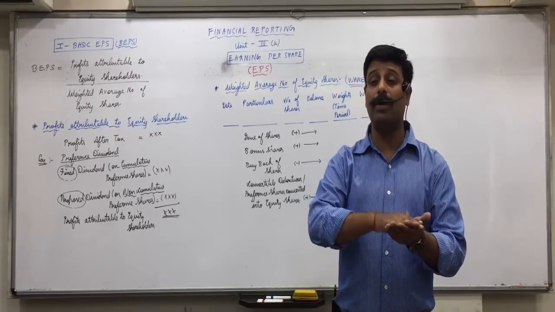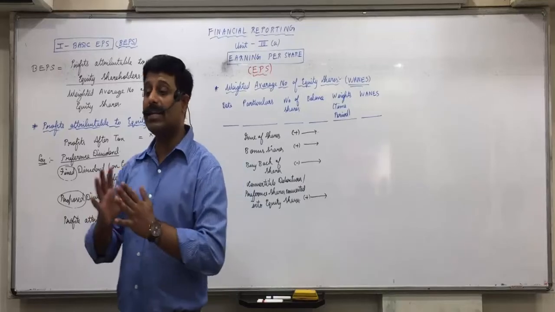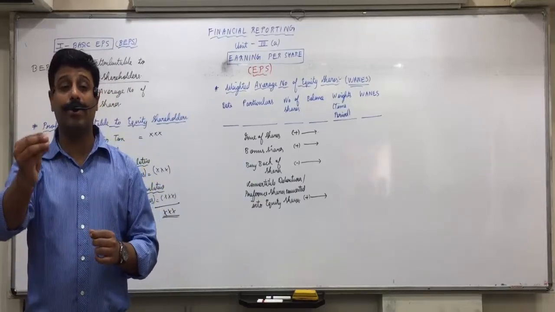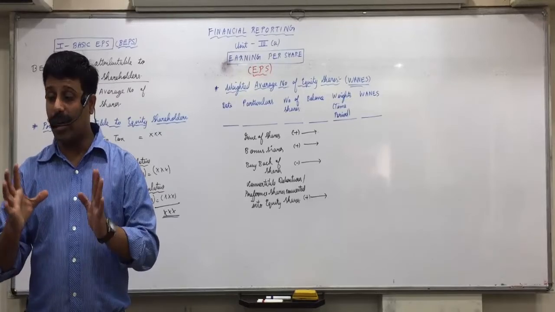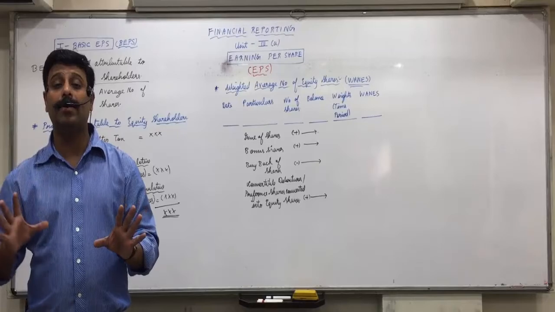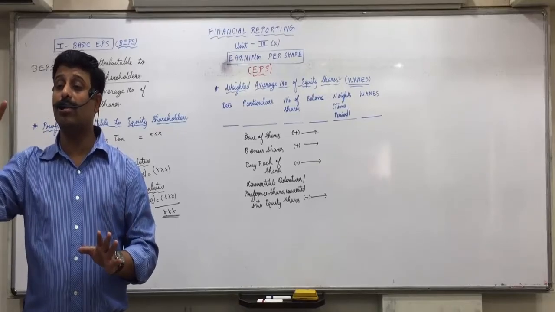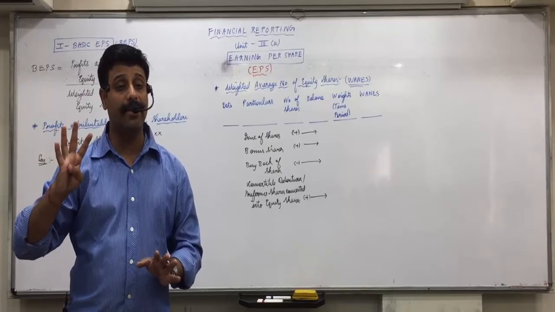So what will you do when the shares are partly paid up? You convert them into the number of shares which are fully paid up. And very simple, how do you convert it? 5,000 shares into 8 rupees. How much is paid up? 40,000. If they were fully paid up 10 rupees, then divided by 10, they'll be equal to how many shares? 4,000. So instead of 5,000 shares, you'll take 4,000. Is everyone clear with it?